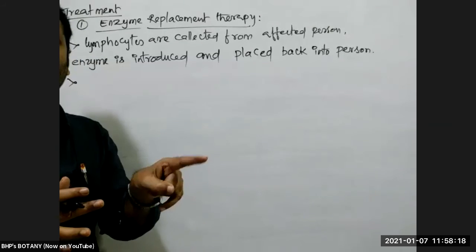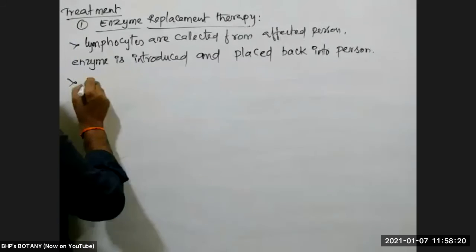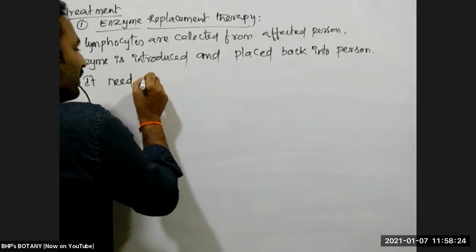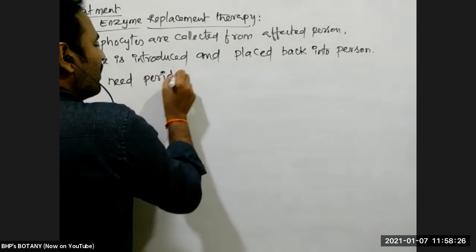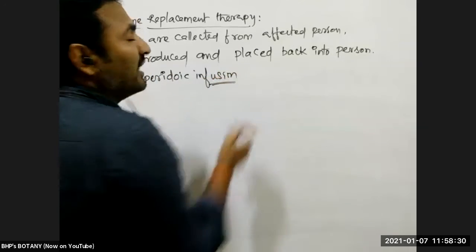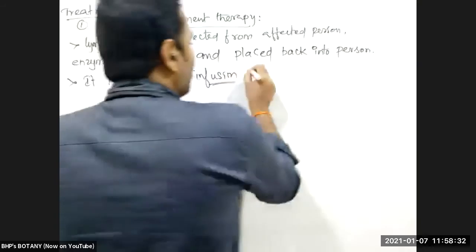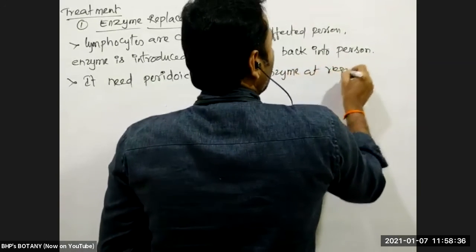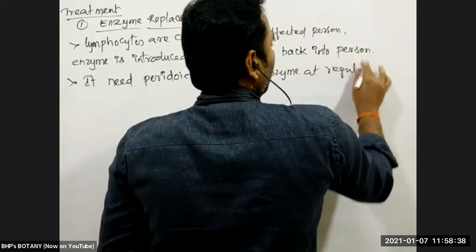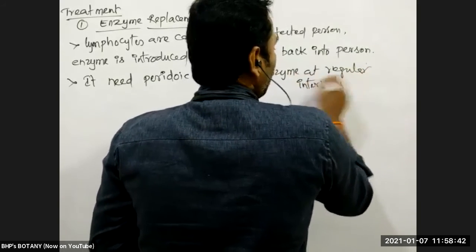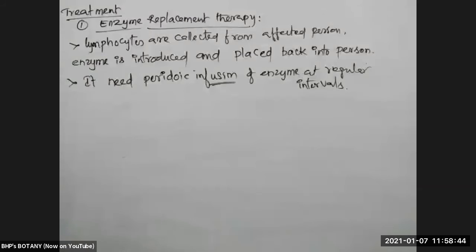But it needs periodic infusion or periodic transfusion, infusion of enzyme at regular intervals. Because lymphocytes will be living for very short duration.